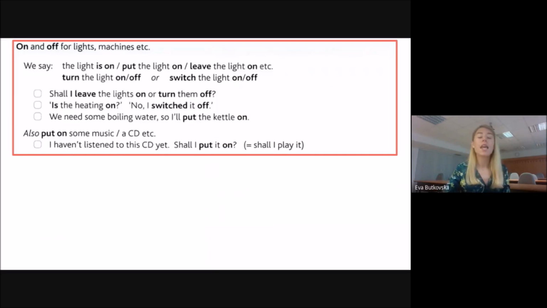And the last example, we need some boiling water. So I will put the kettle on. I will turn on the kettle.